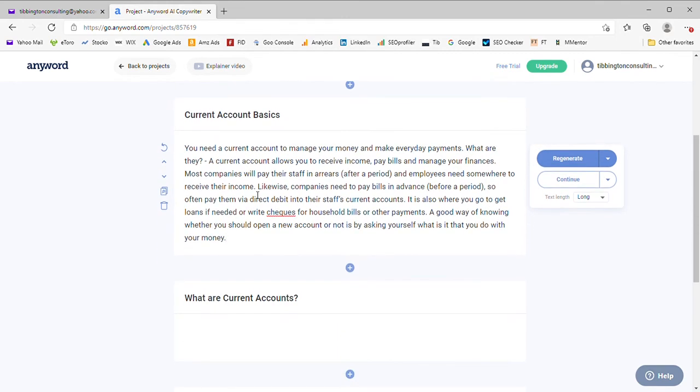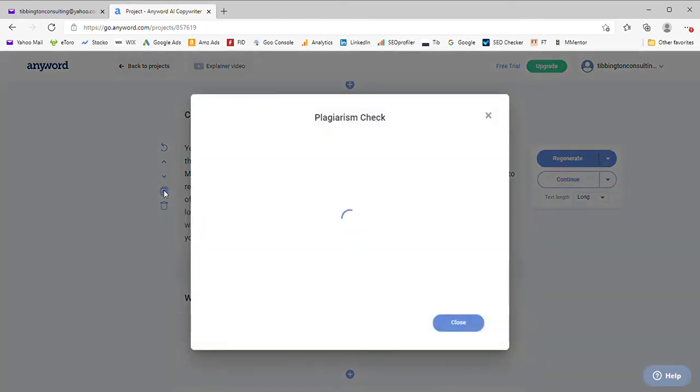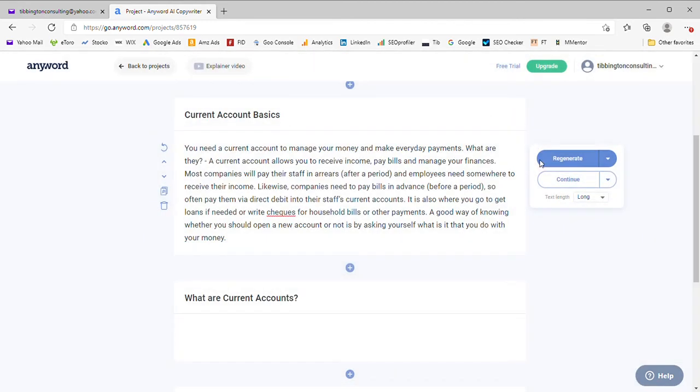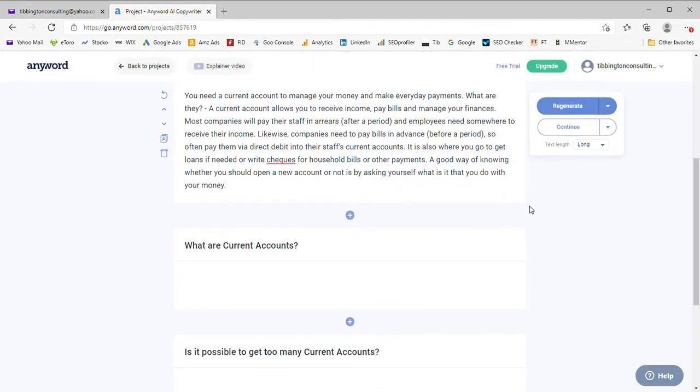And what you can do is, over here on this side, you've actually got a plagiarism checker. So it will run a quick scan to see how many duplicate or copied words are in there, and generally it produces an originality score of green, which is completely original. Not all the time. Sometimes it does show there's plagiarism, but not yet.